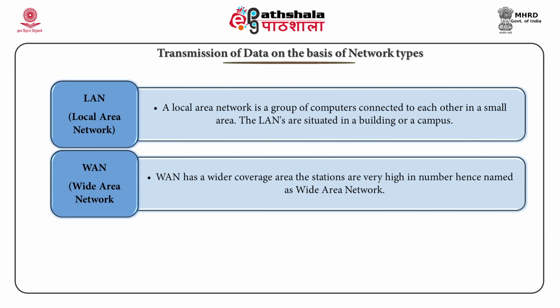WAN has a larger coverage area. The locations are extremely high in number, hence named WAN. WAN is able to cover an entire country or state for interactions. The railway reservation system and the airline reservation systems are examples of WAN. The WAN has the following features. The area enclosed is very big. The data transmission is slow in comparison to the LAN. The link media is normally a telephone line to be linked to the LAN.